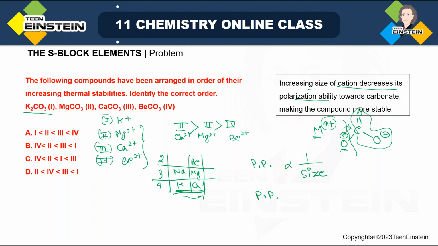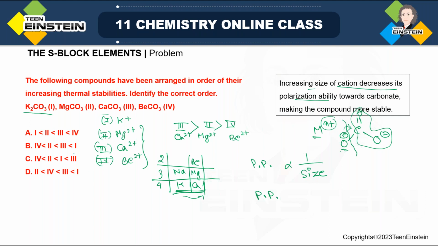So polarization ability is also inversely related to the thermal stability. So considering all this, maximum thermal stability we will expect for potassium, that is K2CO3, because it has the maximum cation size. So 1 will be at first position.